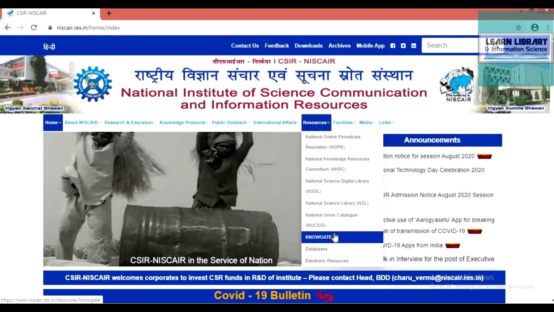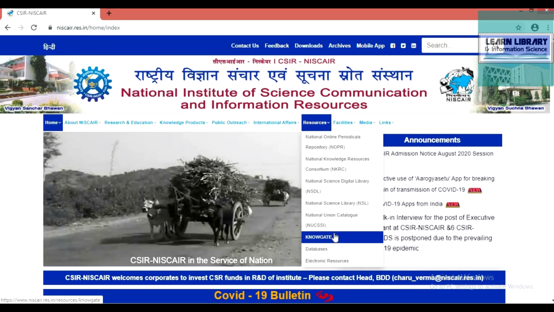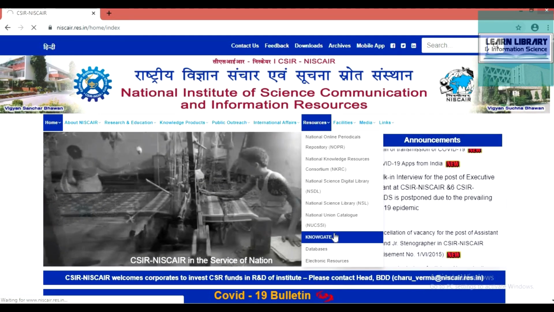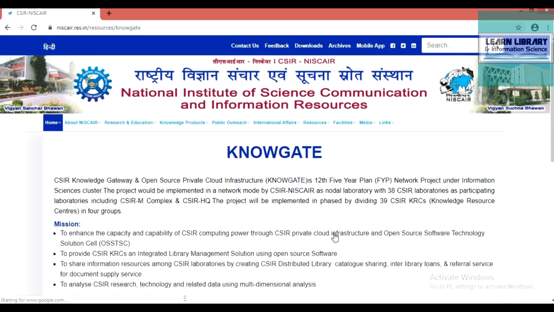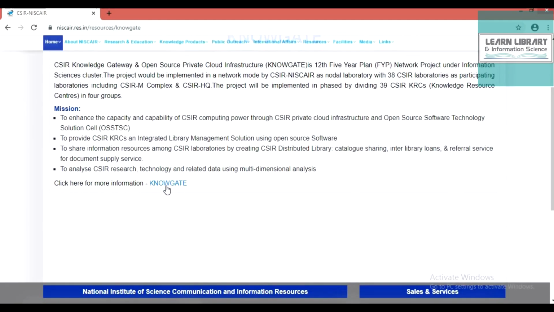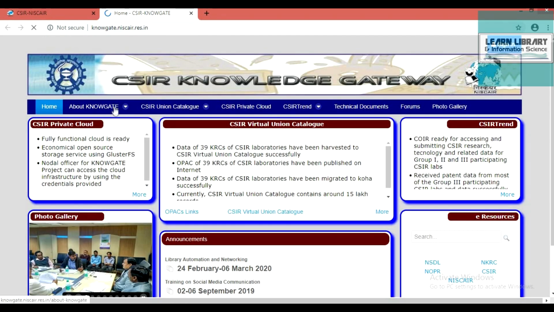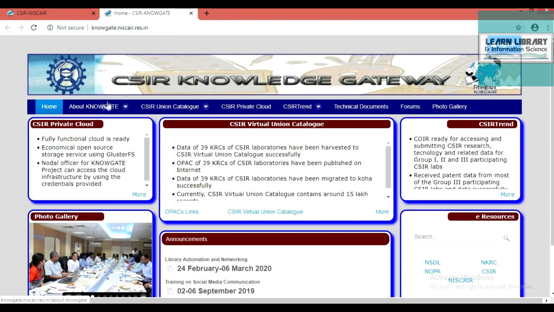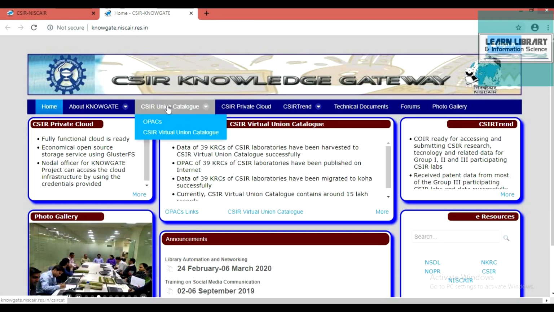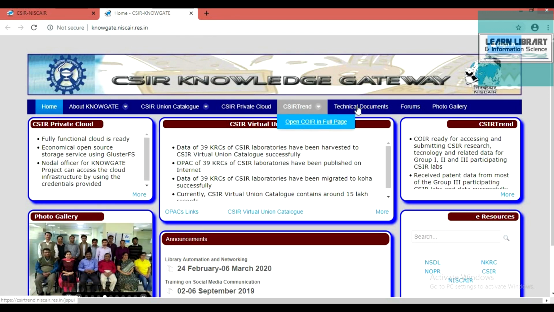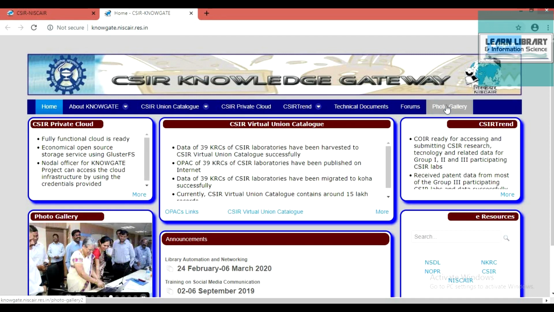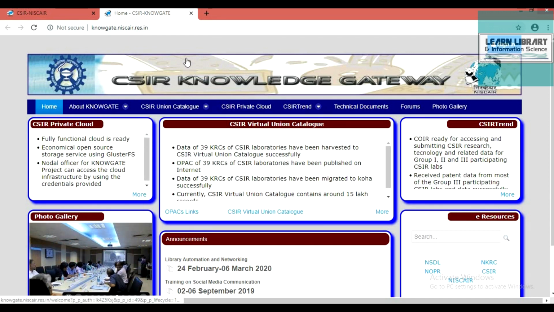As I have already discussed in my earlier video, it is a project of CSIR NISCARE laboratories. To access Knowgate, you have to click here and it will take you to the Knowgate page, and you can find the information from here. If you want to know about Knowgate, CSIR Union catalog, technical documents, forms and photo gallery, all these things you can find here at Knowgate.